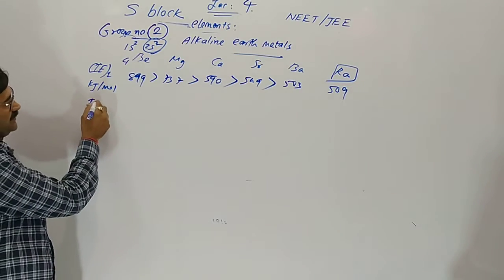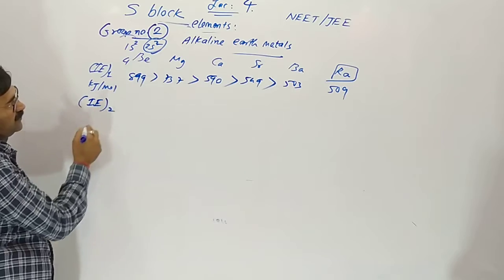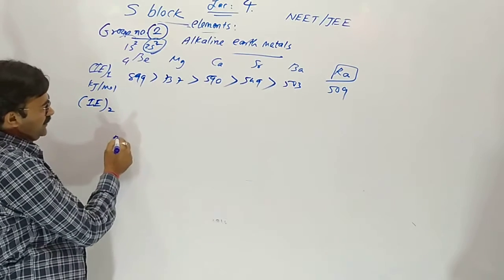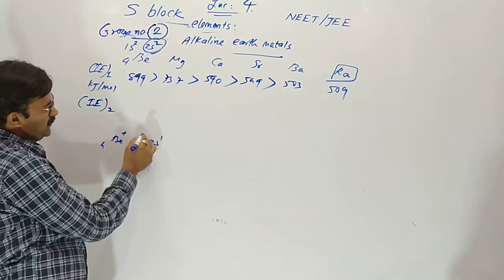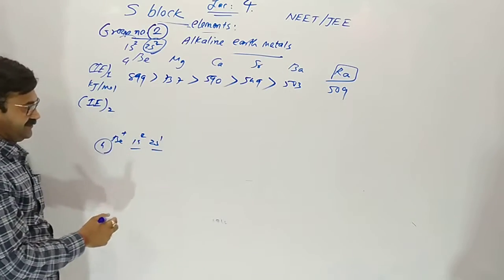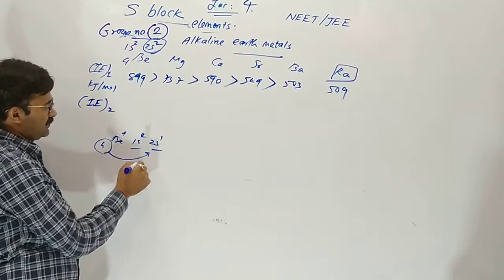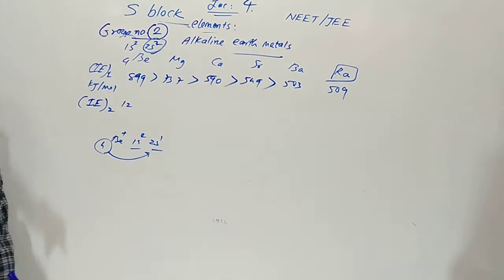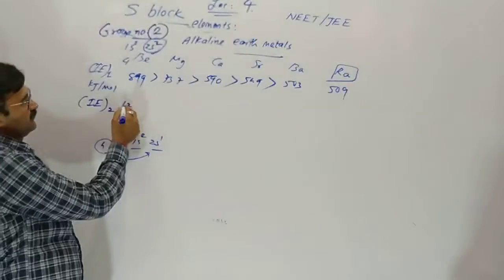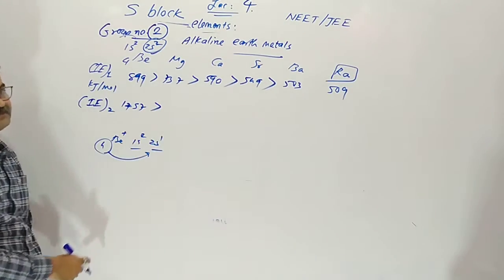Now second ionization enthalpy should always be more. After removal of one electron, it will be +1. So now 4 protons and 3 electrons. So attraction toward electrons increased. So second ionization enthalpy is highest, 1757 kilojoule.